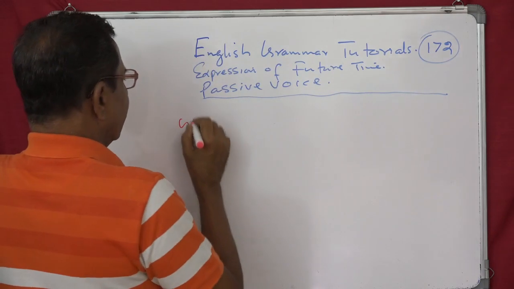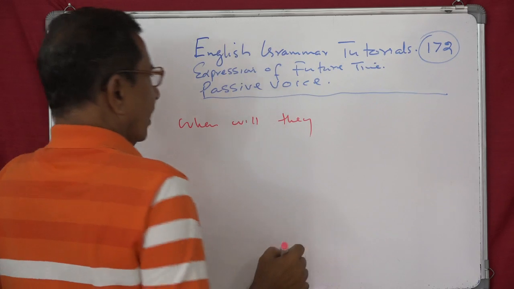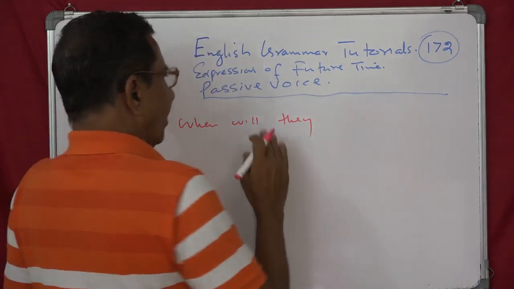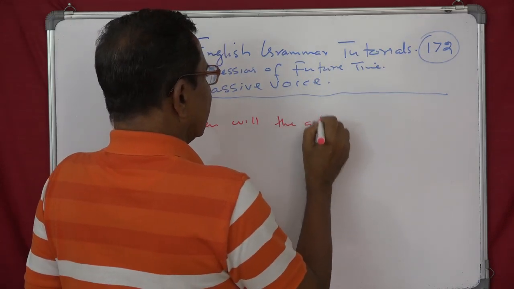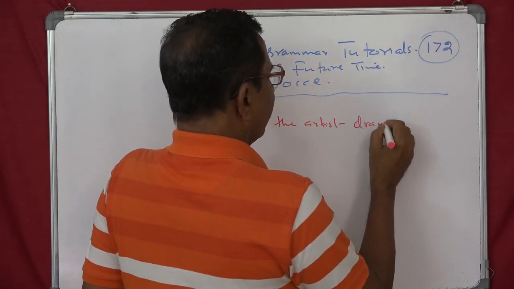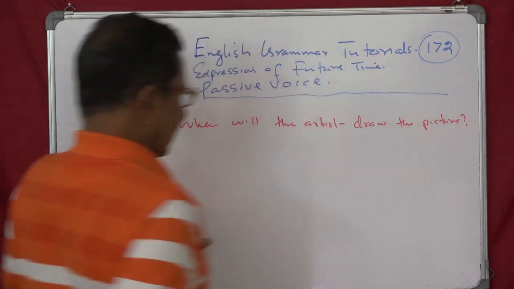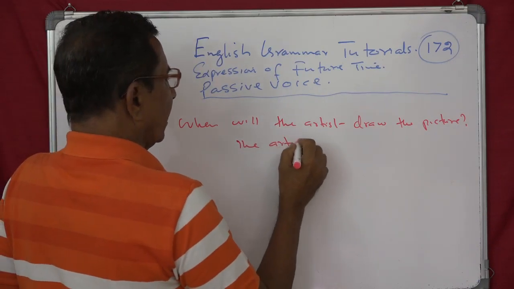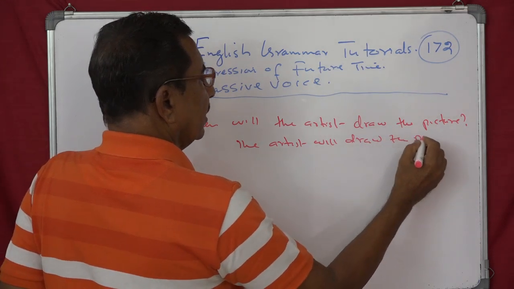When will they, or he or she, okay, when will the artist draw the picture? When will the artist draw the picture? So the statement will be: the artist will draw the picture.